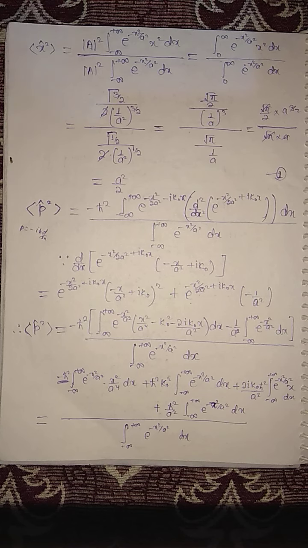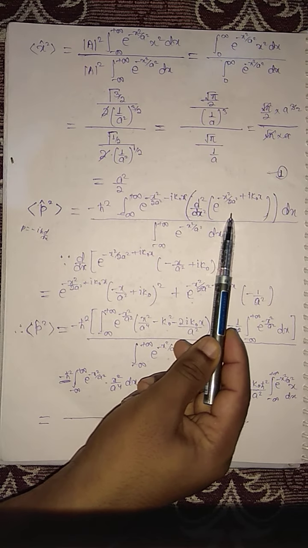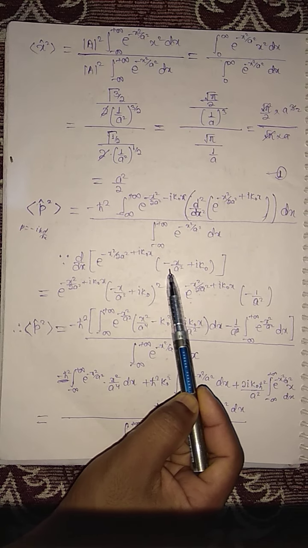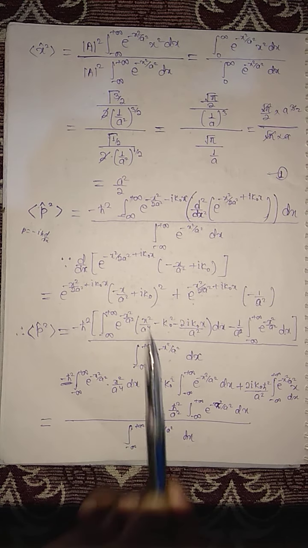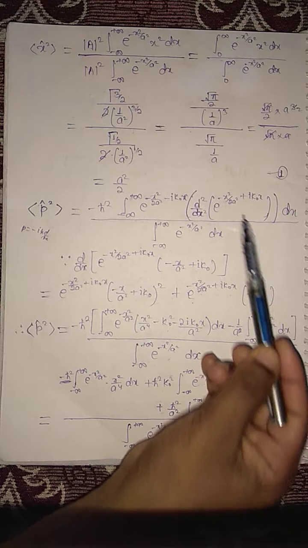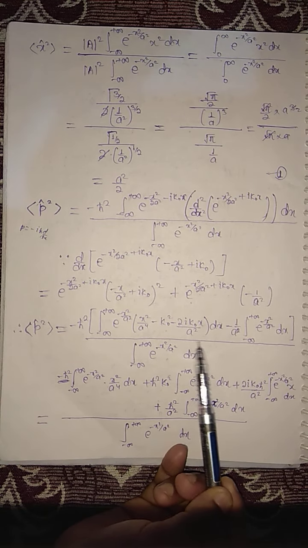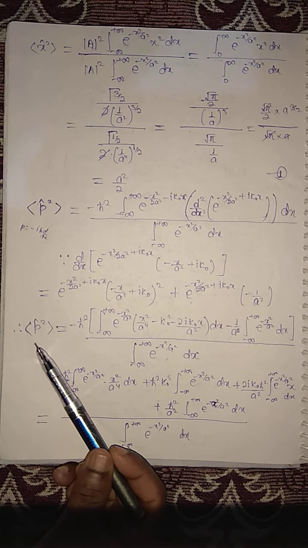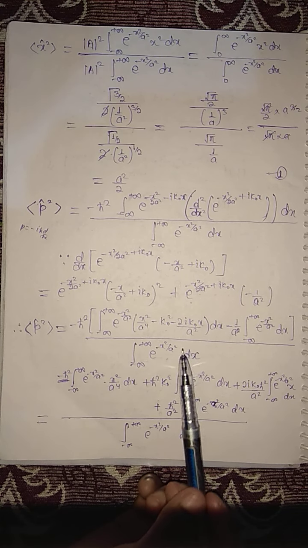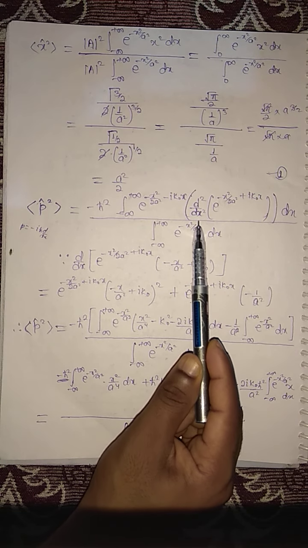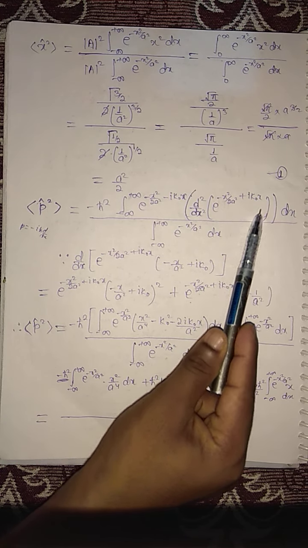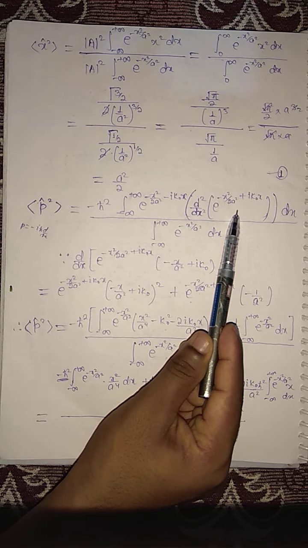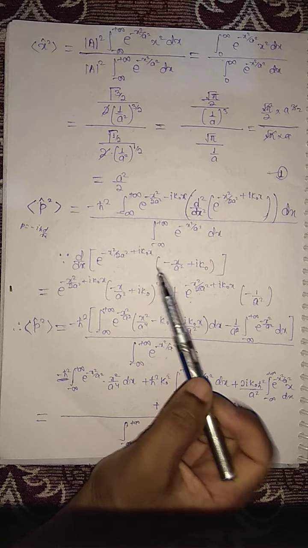Only differentiation, because you have double differentiation of this function, so the first differentiation will be this and the second differentiation will make this. Again I put this in this position, and so the expectation value of p square will make this. Don't get confused, because the first differentiation with respect to x will make this exponential minus x square by 2a square plus iota k naught x.